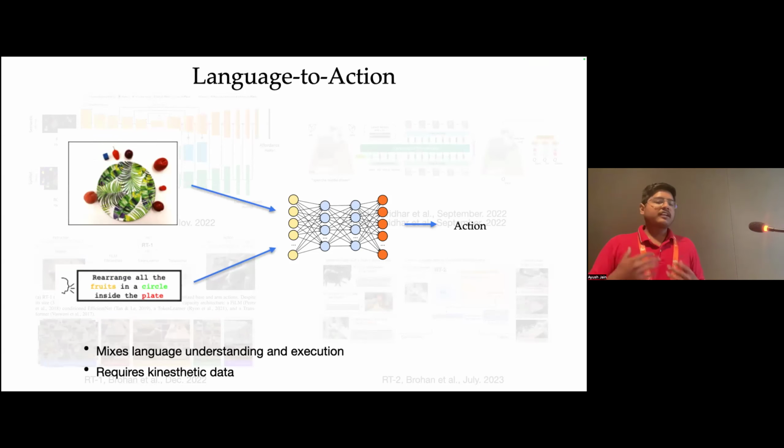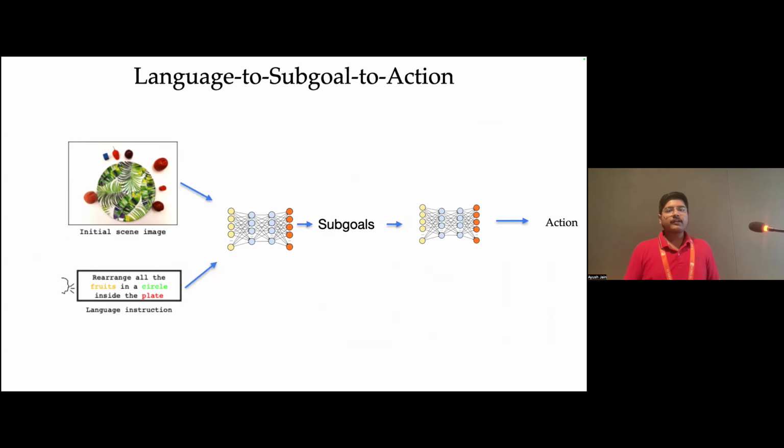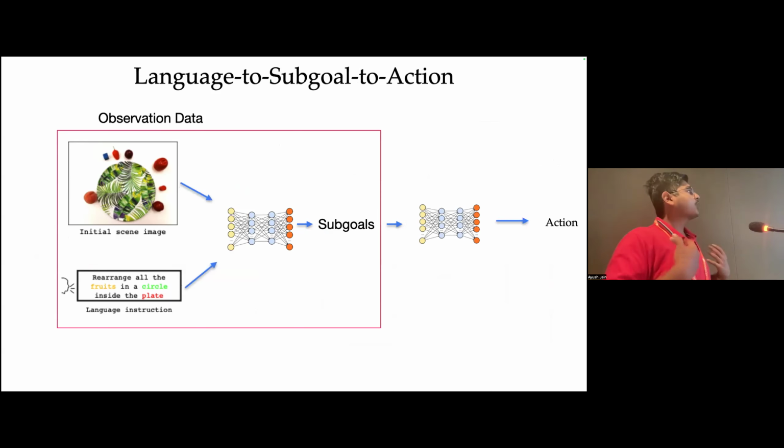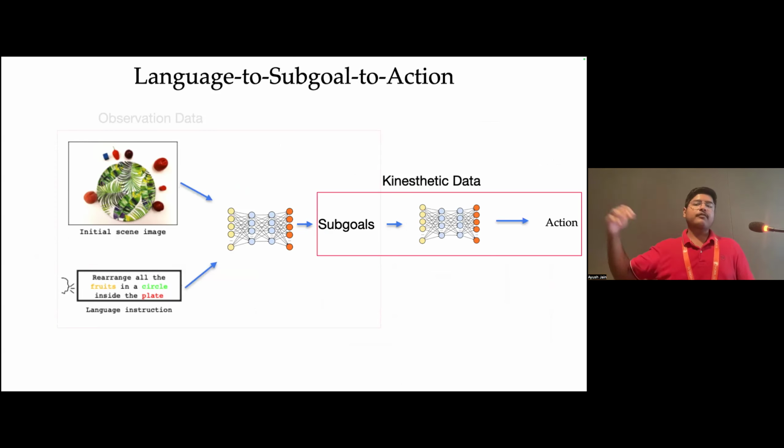But the main problem here is that this kind of approach mixes language understanding and execution. So this model also needs to understand what the language means, what the objects are, what these concepts mean, as well as how to actually manipulate these objects. And this requires a lot of kinesthetic data, which we don't really have access to in at least our robotics community. So instead, what we can do is map the language to some sort of sub-goals and then map these sub-goals to actions. What this allows us to do is learn some things about how the world works from observation data and how to manipulate the objects from some kinesthetic data.